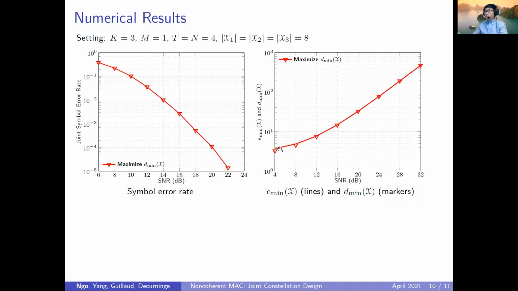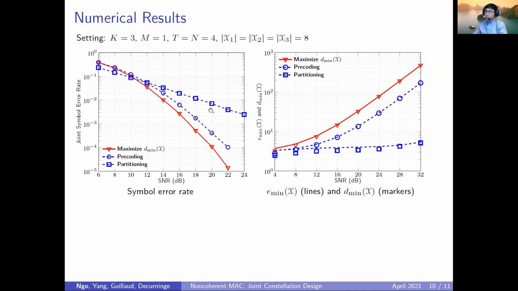And on the right, we show the values of our metrics, E-mean and D-mean, evaluated for this constellation. We see that the values of the D-mean metric, which are given by the markers, are very close to the E-mean metric, especially in the high SNR regime. So this confirms that we can use the D-mean metric to optimize the constellation.